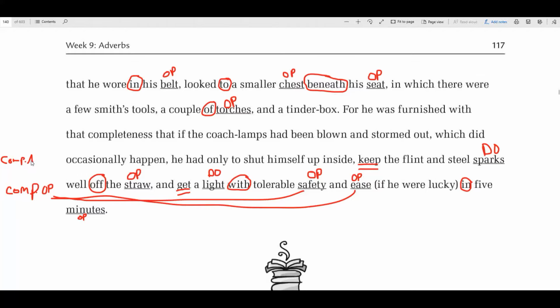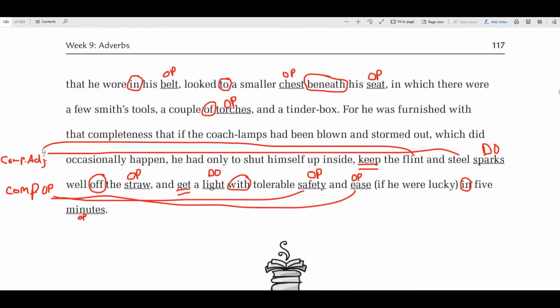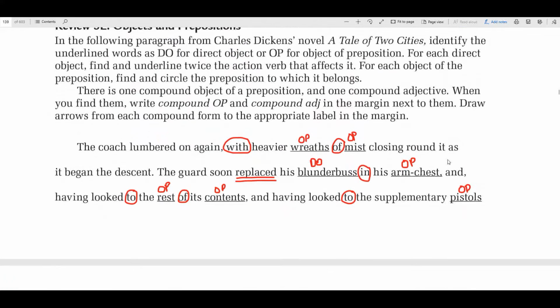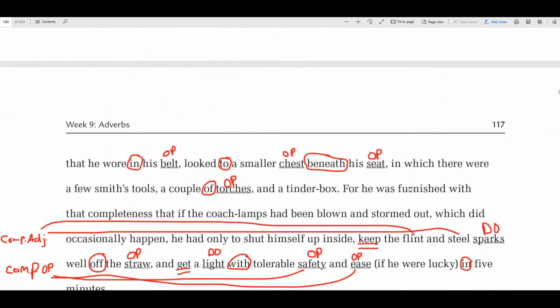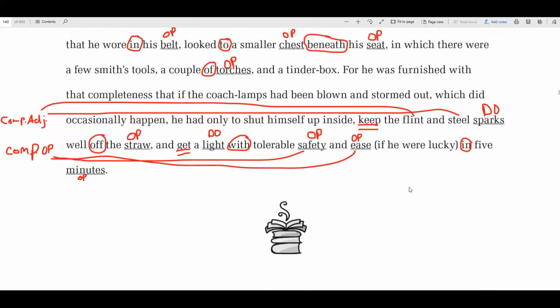If you can hear the babies in the background, I apologize. They're playing with dinosaurs. Okay, so flint and steel, or steel and flint. So these are compound adjectives. And the reason I knew that was because we weren't doing anything with adjectives. They underlined nouns that we had to see what kind of object they were. So we were just looking for compound adjectives.